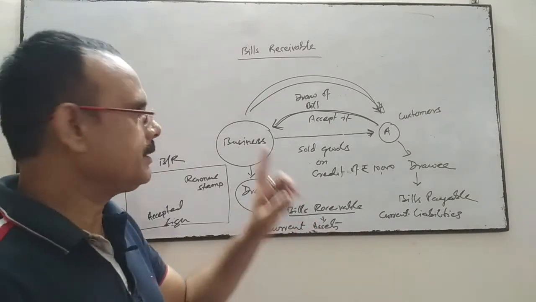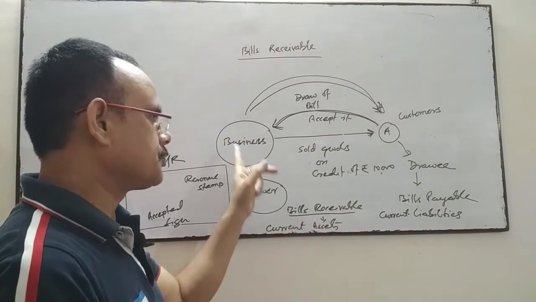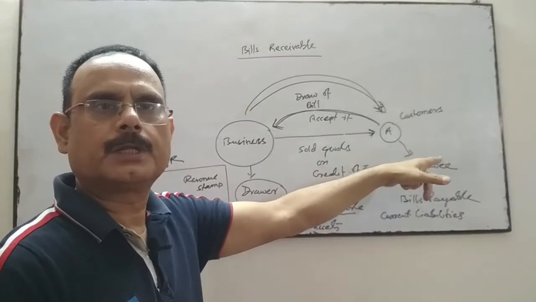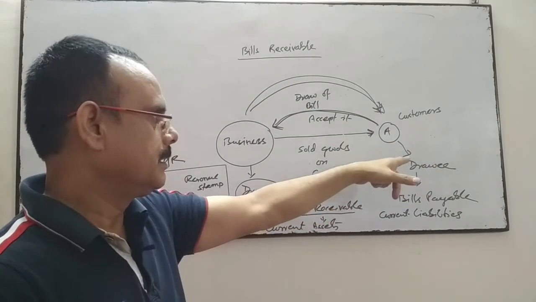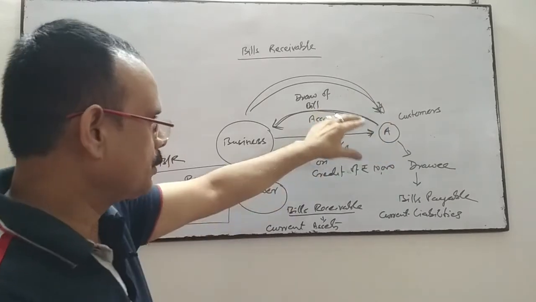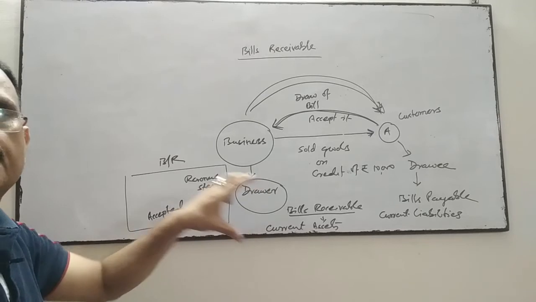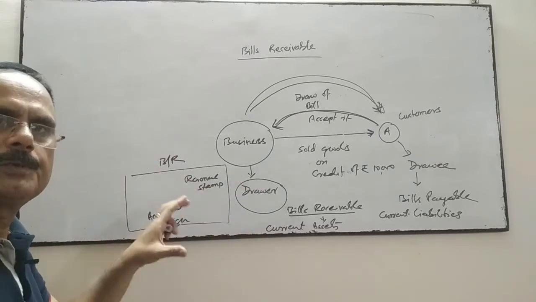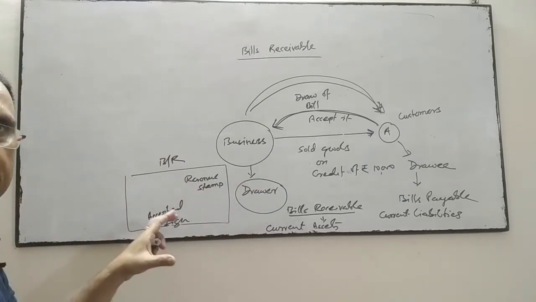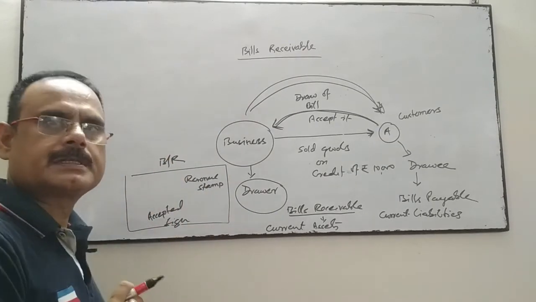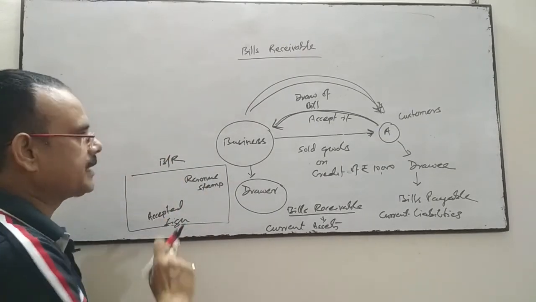So once again, when the business draws a bill on their customer to whom the business sold goods on credit, the business mentions all the terms and conditions in a bond paper, or if there is no bond paper, a plain paper, with a revenue stamp fixed over it, and the acceptor has to sign it.